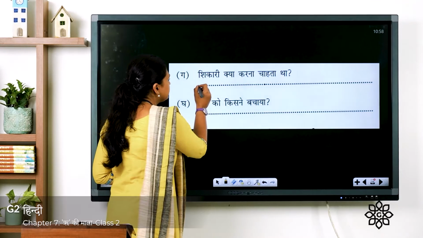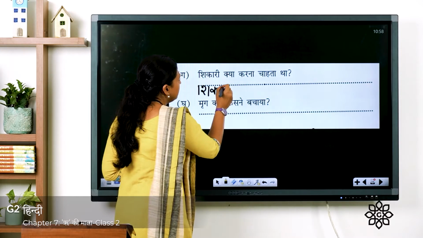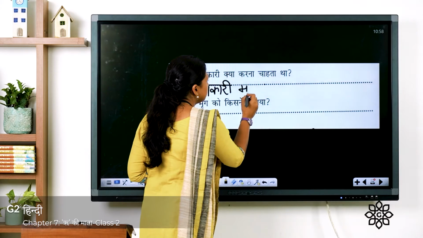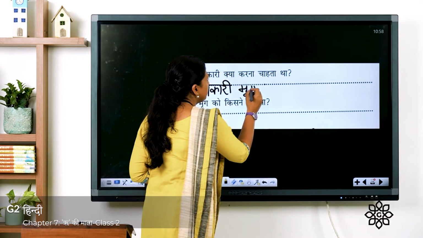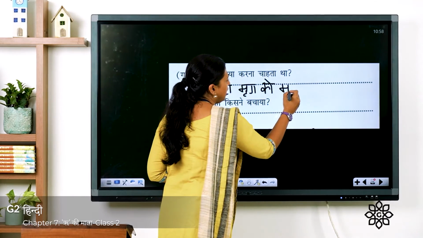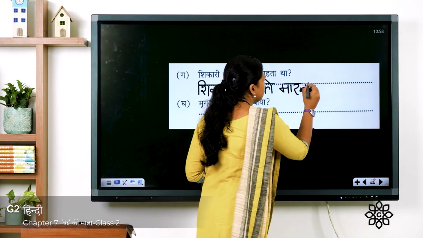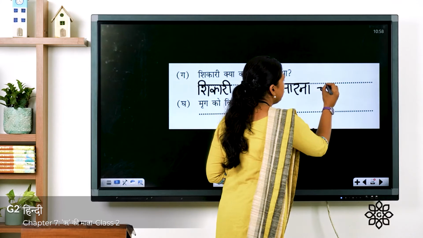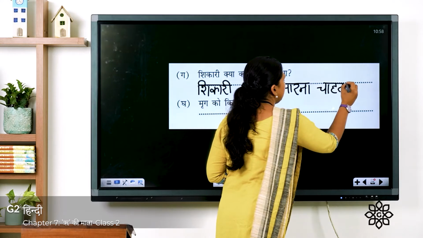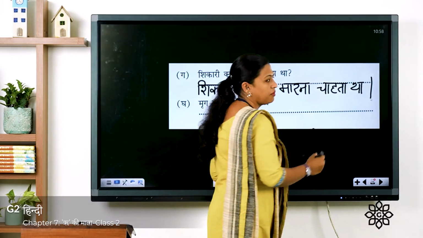So you have to write the answer here. शिकारी शा का री. शिकारी मृग. मृग means deer. मृग को मारना, want to hunt. मारना चाहता था. So you have to write here चाहता था. Remember to put this full stop.